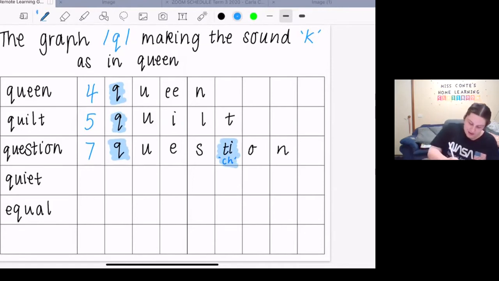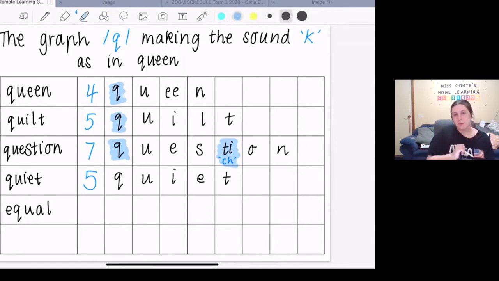So there are 5 sounds in the word quiet. The letters in the word quiet are Q, U, I, E, T. If you had to spell the word quiet, what might the tricky part be to remember? Perhaps it is our graph Q making the sound k.